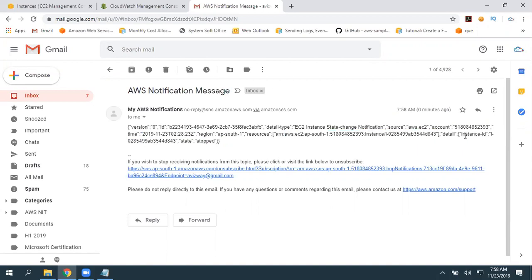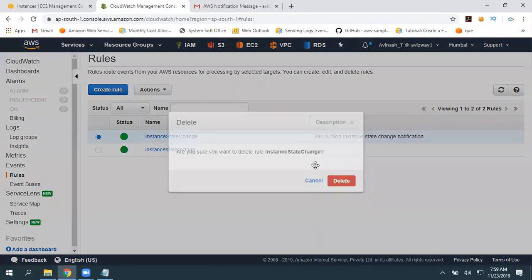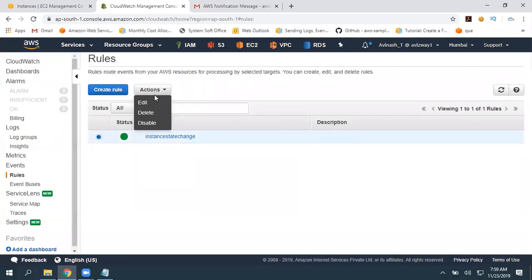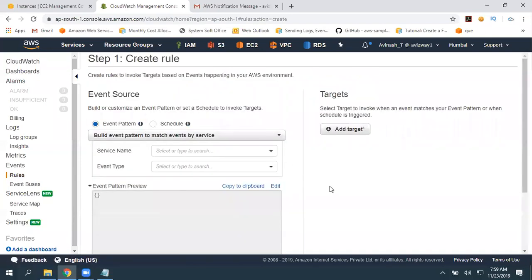This is what the instance ID and state is stopped. Immediately we got notification. Okay. So this is real timely we are monitoring our EC2 instance. If you want to disable, you can disable it. Okay. So whenever any state change happened, immediately we are triggering a SNS topic and we are getting a notification.